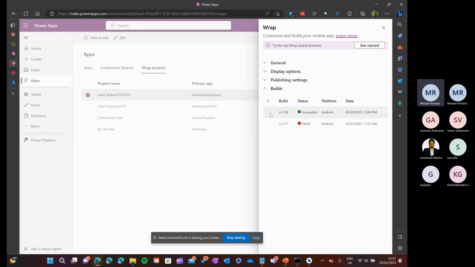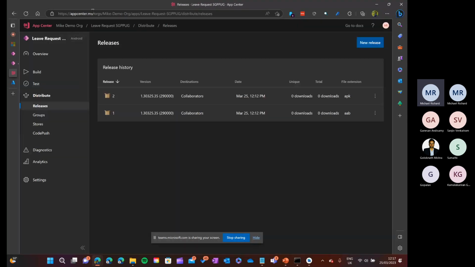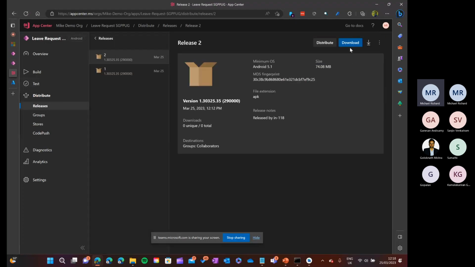Okay. So after removing the sign, you can see that it succeeded. So what we will do now is go to our App Center, just refresh your screen. You can see the latest APK, right? We will need to take the APK because we are not using the Google Play signing, which is the AAB. So we'll take the APK, click this, download it,